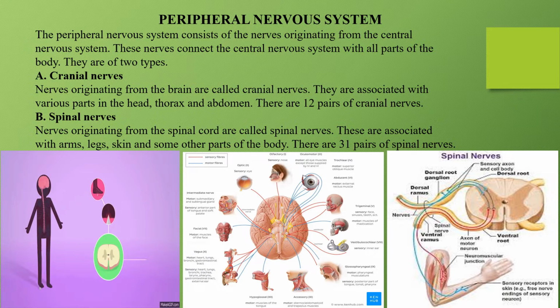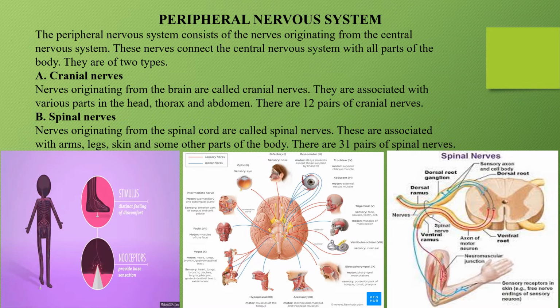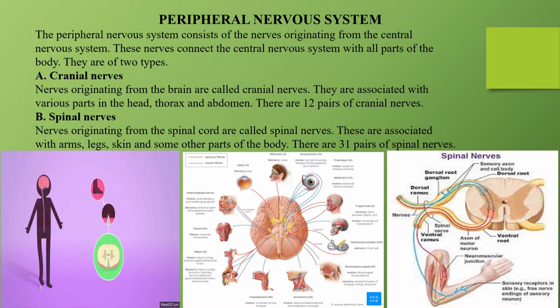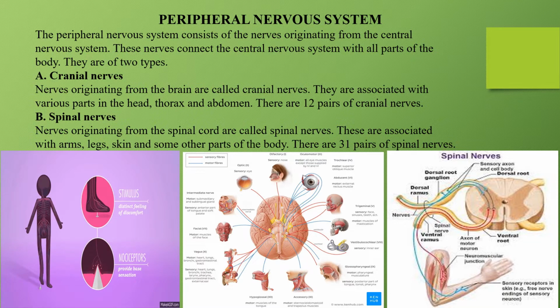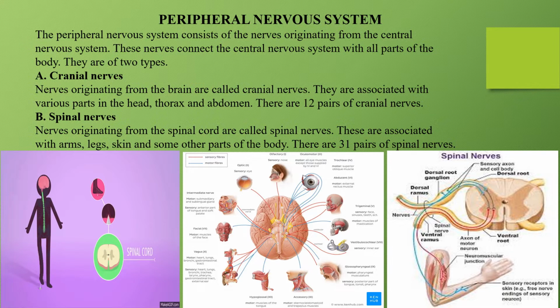Then you have spinal nerves. The nerves originating from the spinal cord are called spinal nerves. These are associated with arms, legs, skin and some other parts of the body. There are 31 pairs of spinal nerves. Okay, so here you can see, if anything is pricked into your leg, which nerve is responsible over there to send the message? The spinal nerve. The spinal nerve carries the message to our spinal cord, and the spinal cord carries the message to our brain.